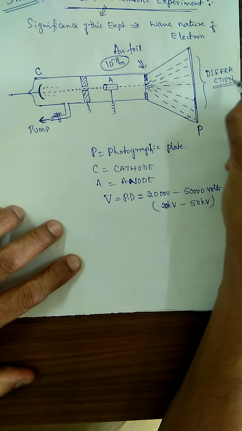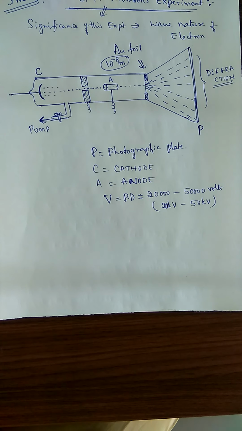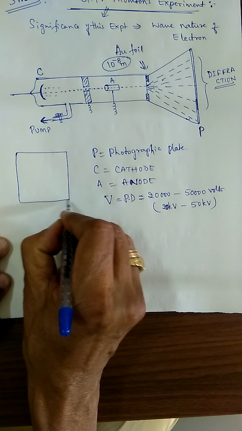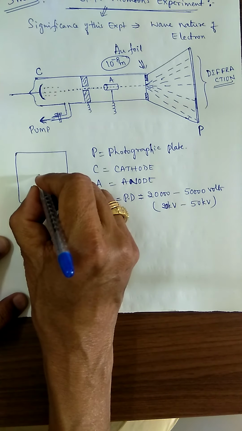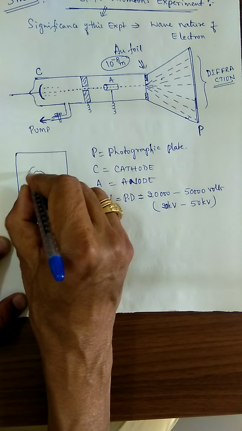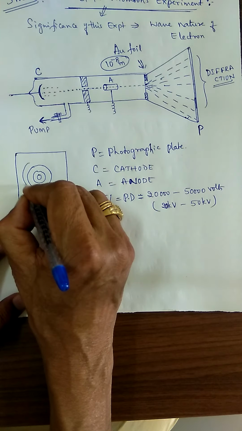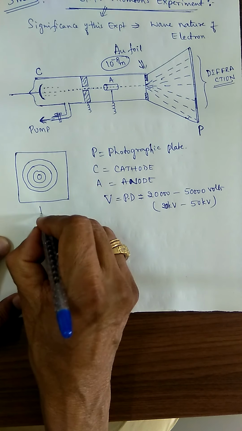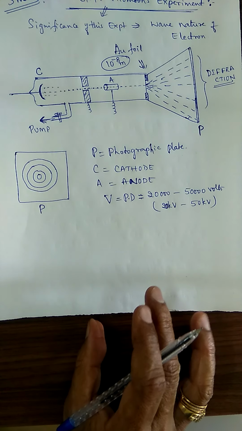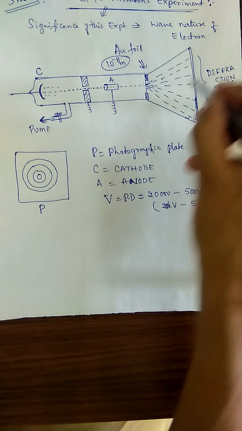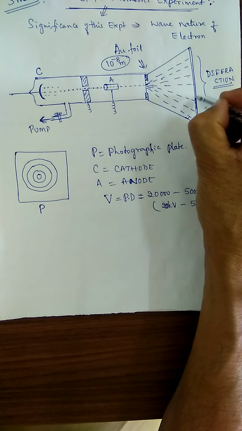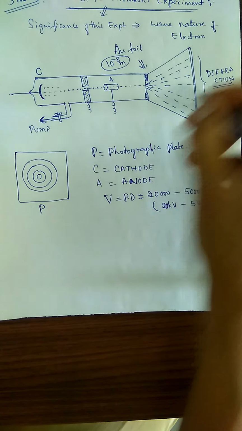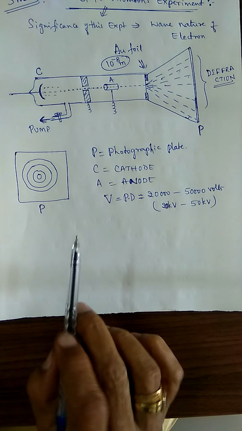Just like X-ray, if it is incident, the diffraction that takes place, like that you are going to see. On the photography film, you are going to see the diffraction rings of different orders. This is what you are getting on the photographic plate, with different radii. This is one circle, this is one more circle, this is one more circle, like that you are getting. Hoping that you have understood.